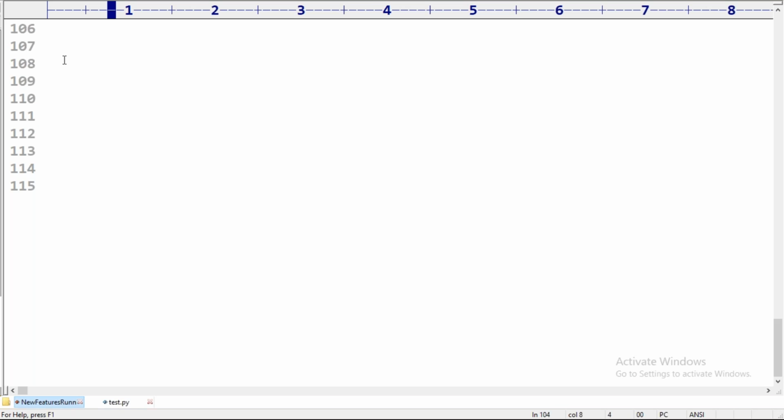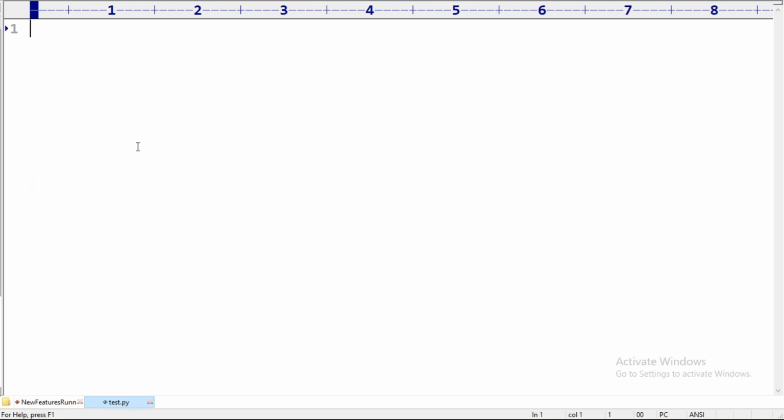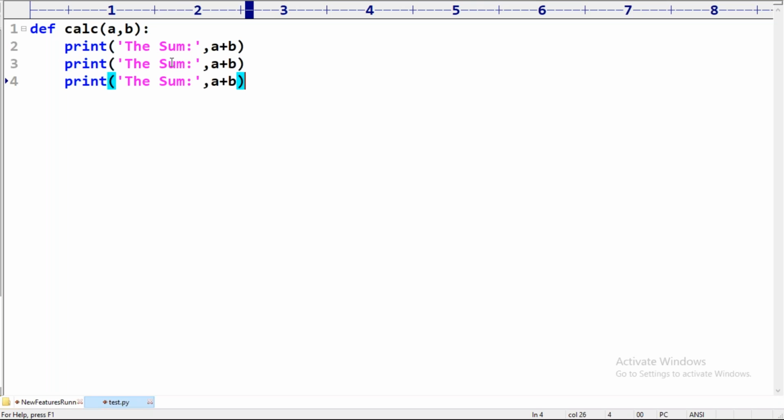Sir, do you know the functions concept? Have you ever heard about it? Yes, for code reusability purposes we can go for functions. Suppose I have a function: def calc(a, b). Print the sum, which is a plus b. Next, the difference is a minus b. The product is a into b.